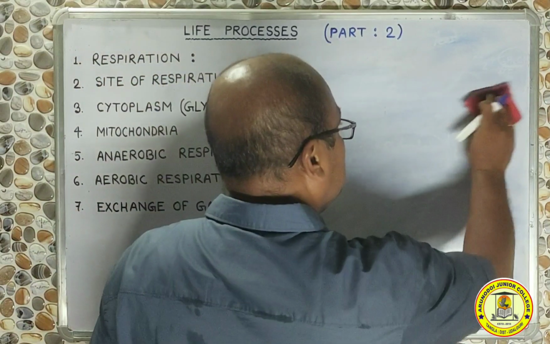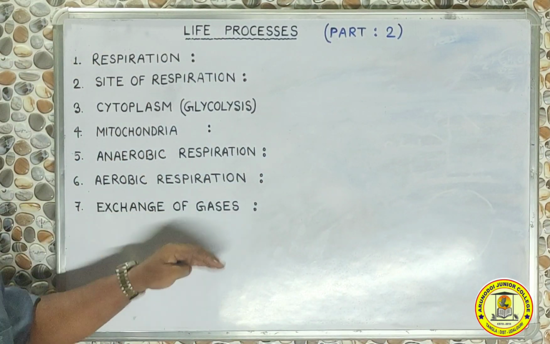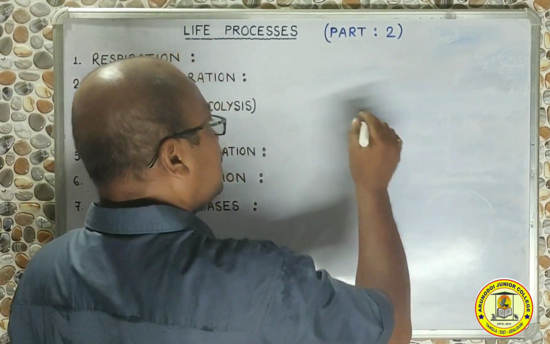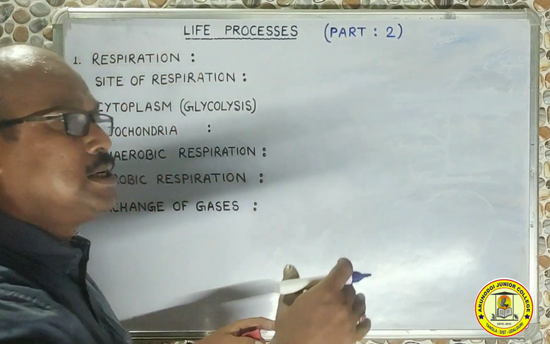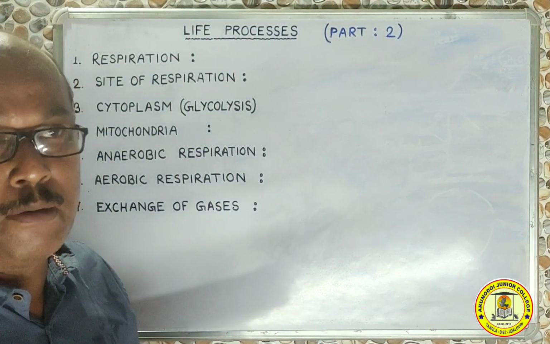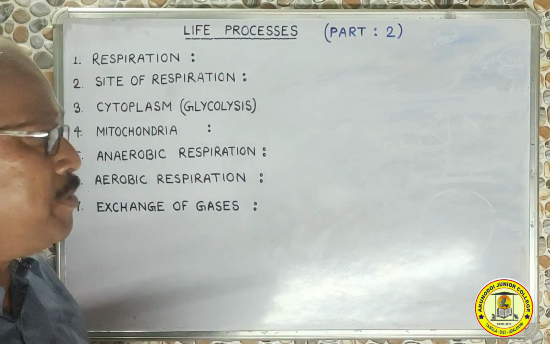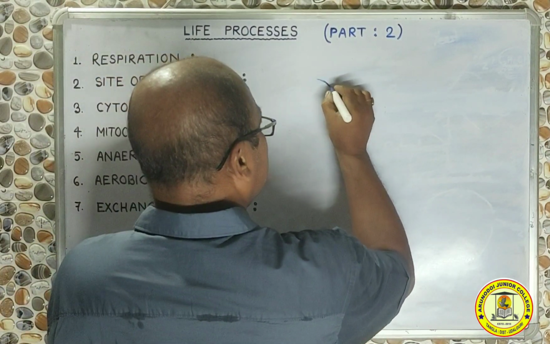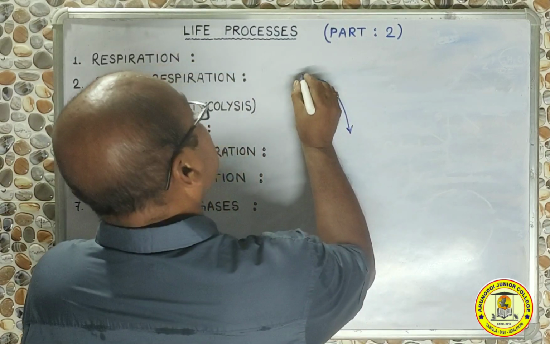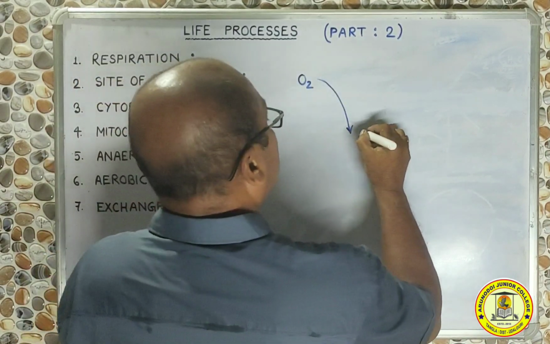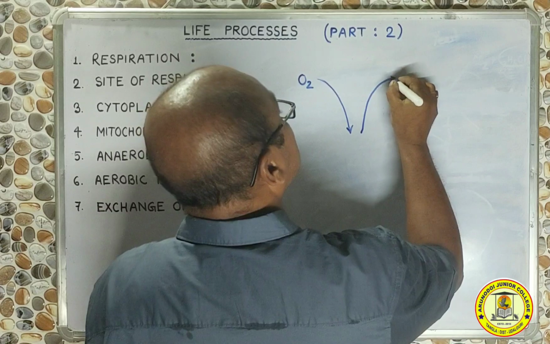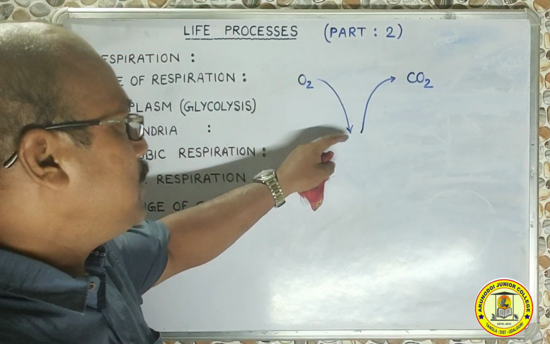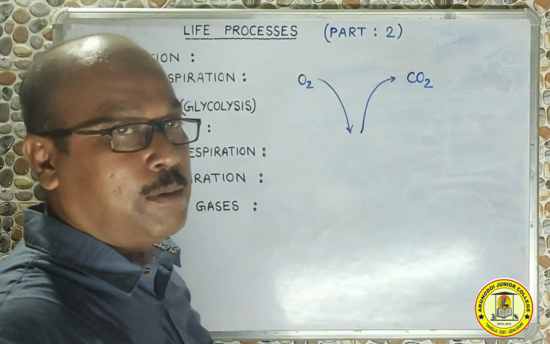So we are now coming to the last part, exchange of gases. During respiration, in aerobic respiration, which occurs in the higher types of plants and animals including human beings, there is always intake of oxygen and there is always the release of carbon dioxide. So we receive oxygen and we give out carbon dioxide.